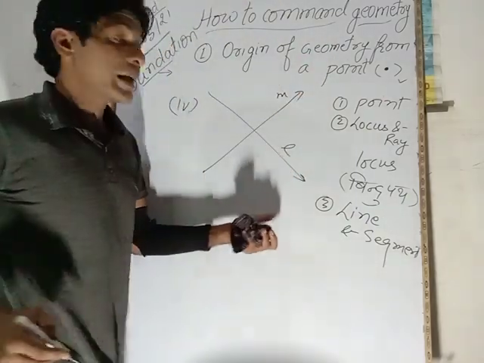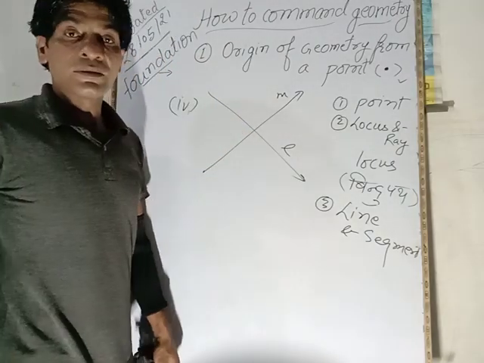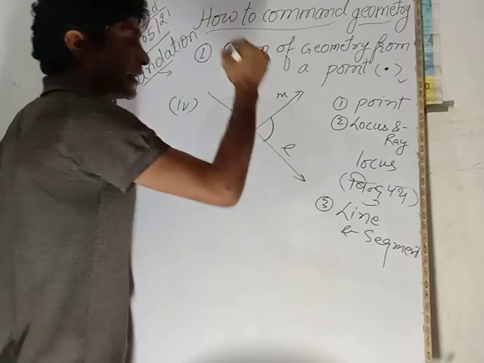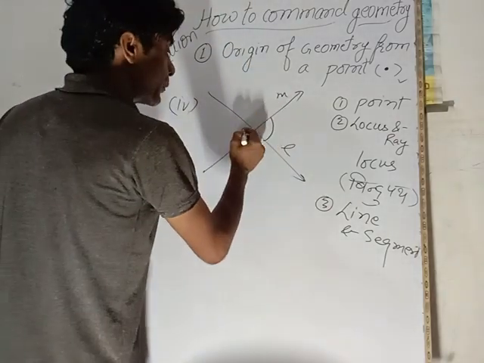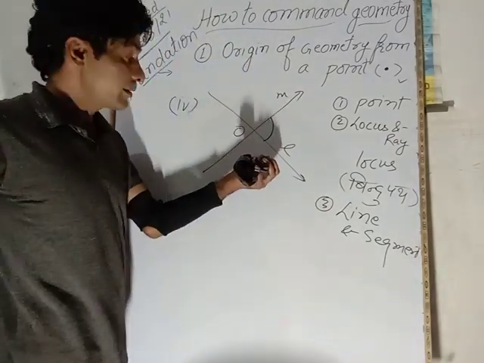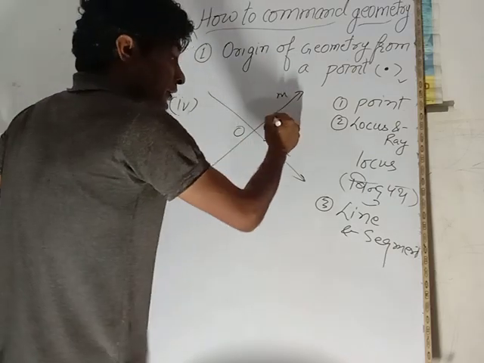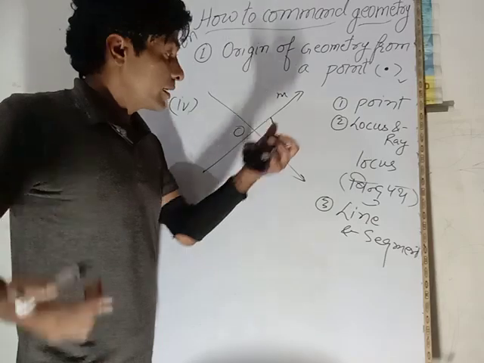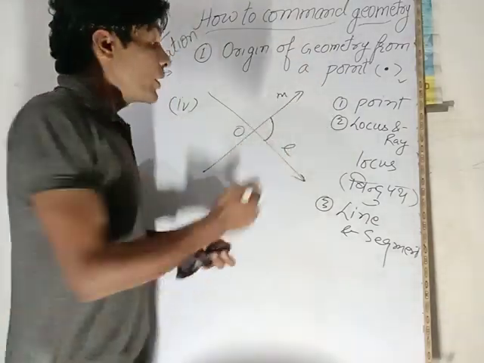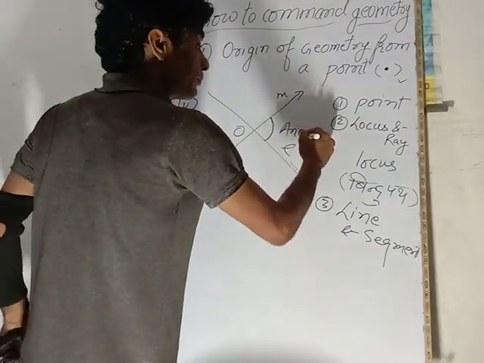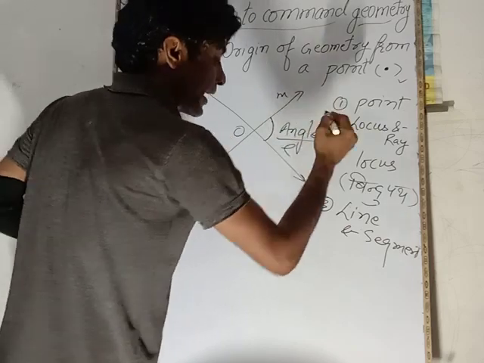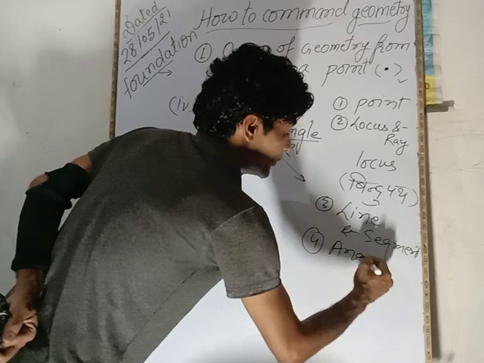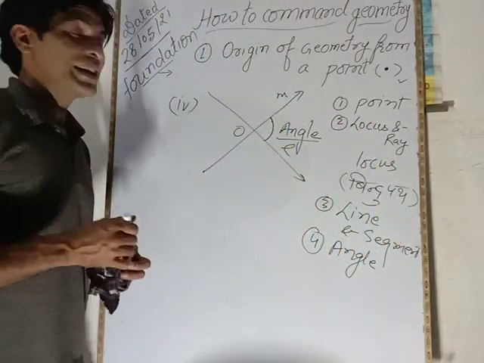If line L and line M intersect each other, then the slope or inclination created by the intersection is known as an angle. Suppose this is point O where they intersect. The slope or inclination created by the intersection of these two lines L and M is known as the angle. This is known as angle.